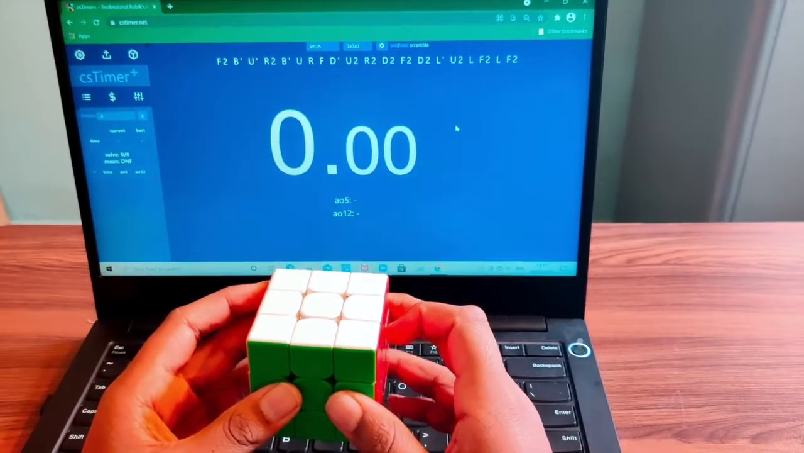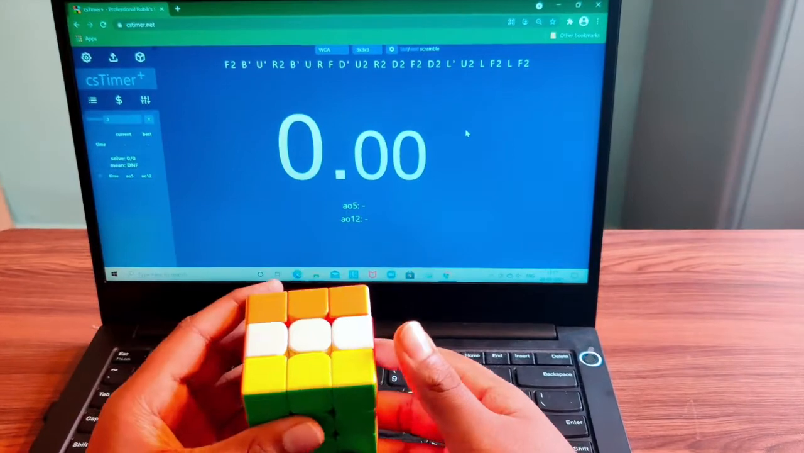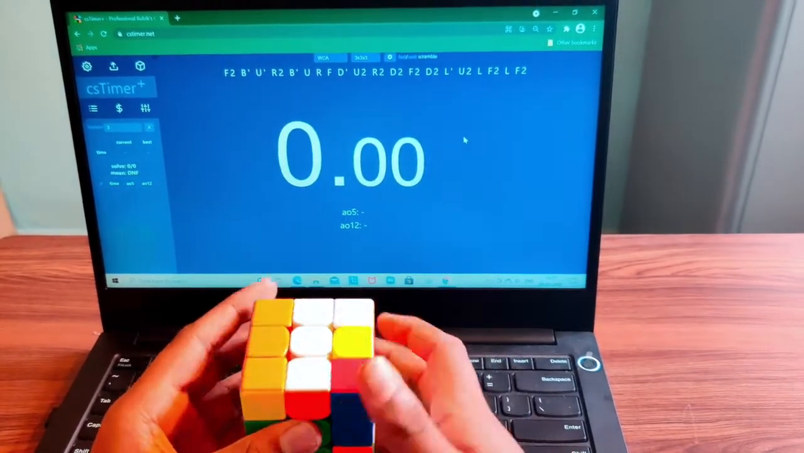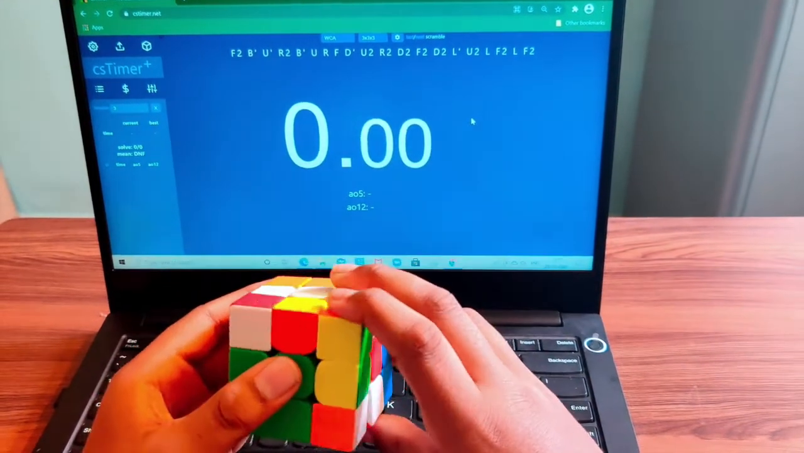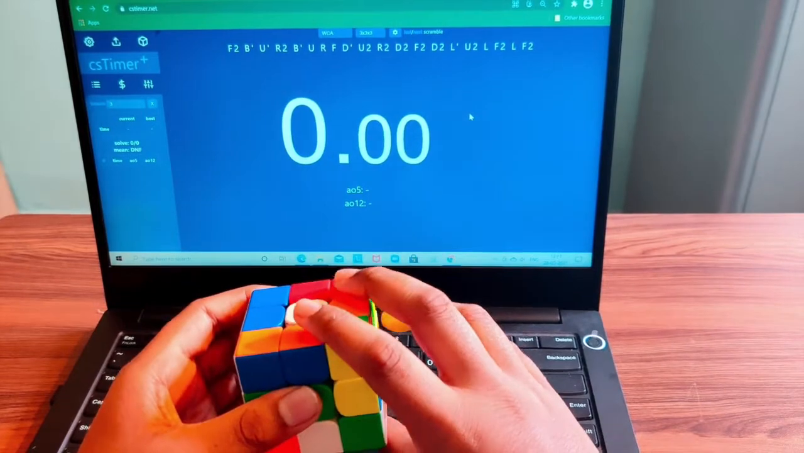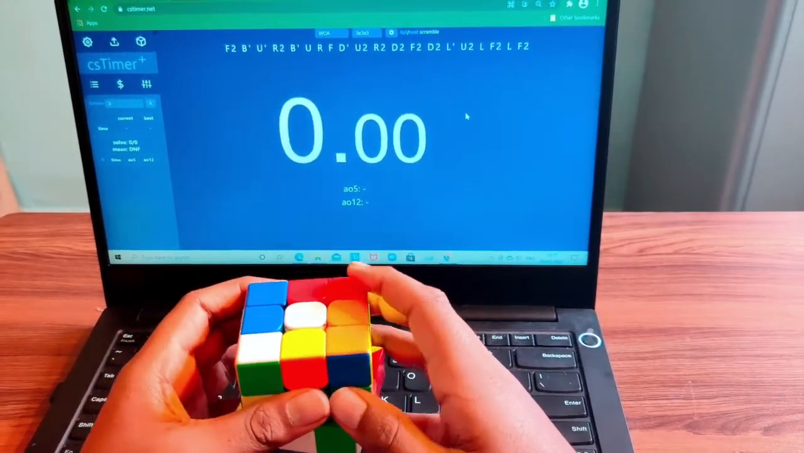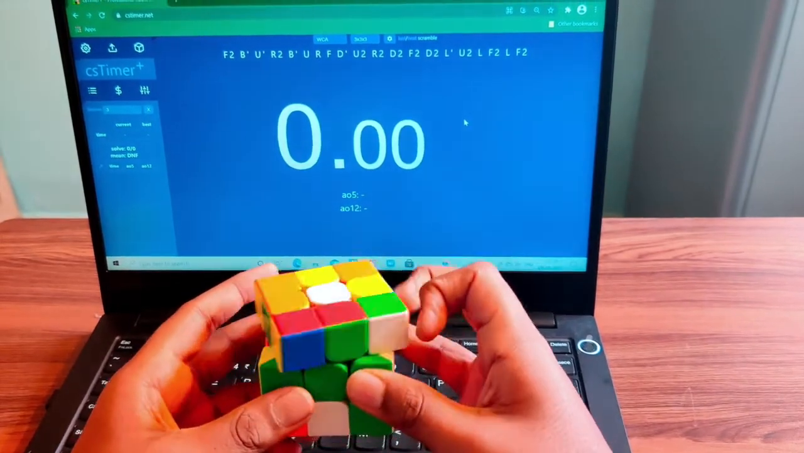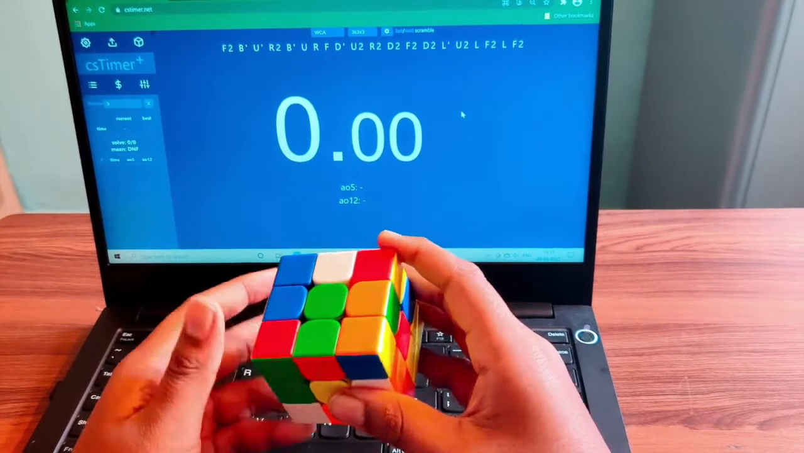Let's look at one more scramble. F2, B prime, U prime, R2, B prime, U, R, F, D prime, U2, R2, D2, F2, D2, L prime, U2, L, F2, L, F2.